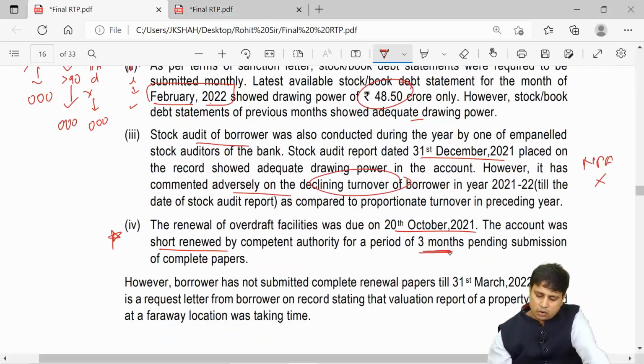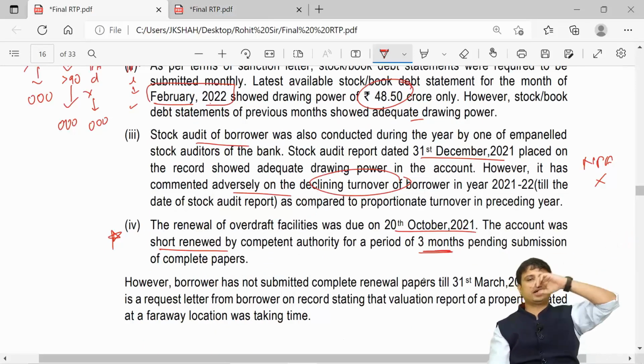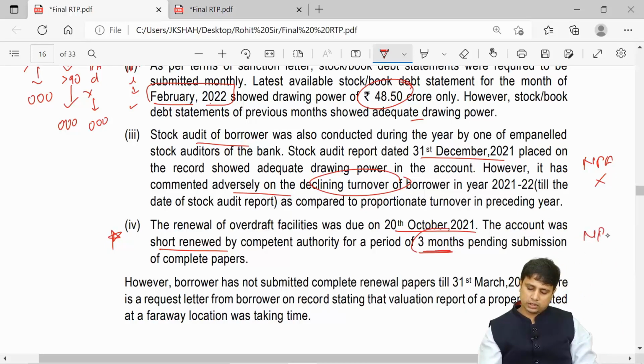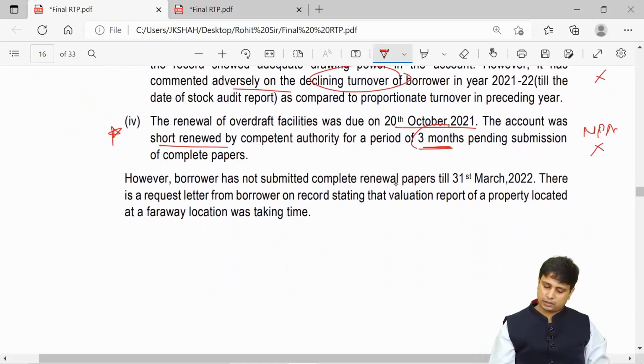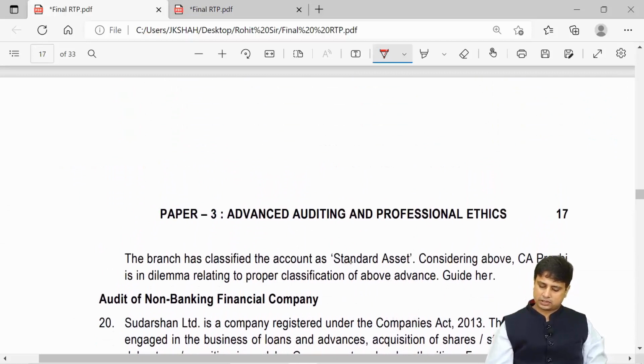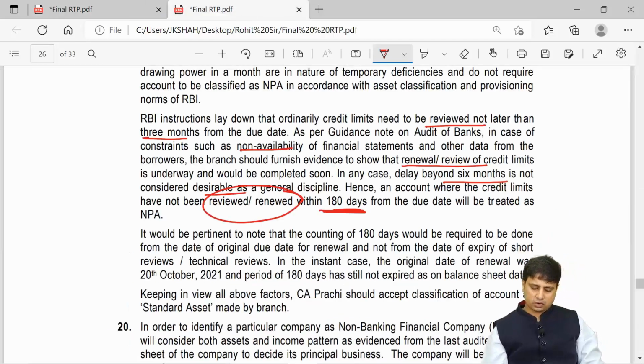So here it has not been overdue for more than 180 days, because this was pending for a period of 3 months. So here also there is no provision of NPA. However, the borrower has not completed renewal papers till 31st March. There is a request letter from the borrower on record stating that the valuation of property located at a faraway location was taking time. The branch has classified the account as standard. Considering the above, CA Prachi's dilemma is the proper classification of the advance. So this account is not to be treated as NPA.